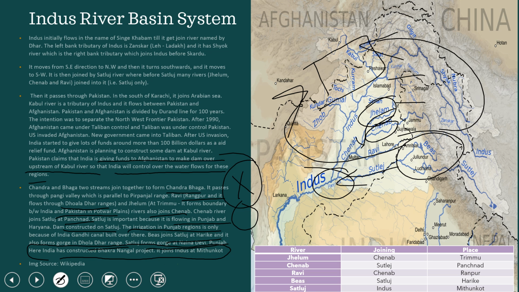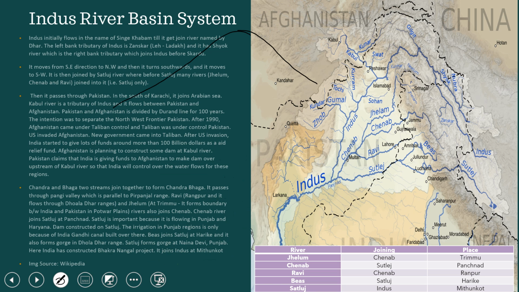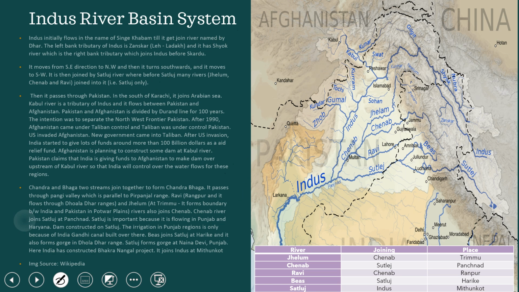A gorge is something you have heard two, three times. I have explained it many times. Again I will explain: if there are two mountains and a river is coming, the river erodes these regions and forms a gorge. So this area will be called a gorge.